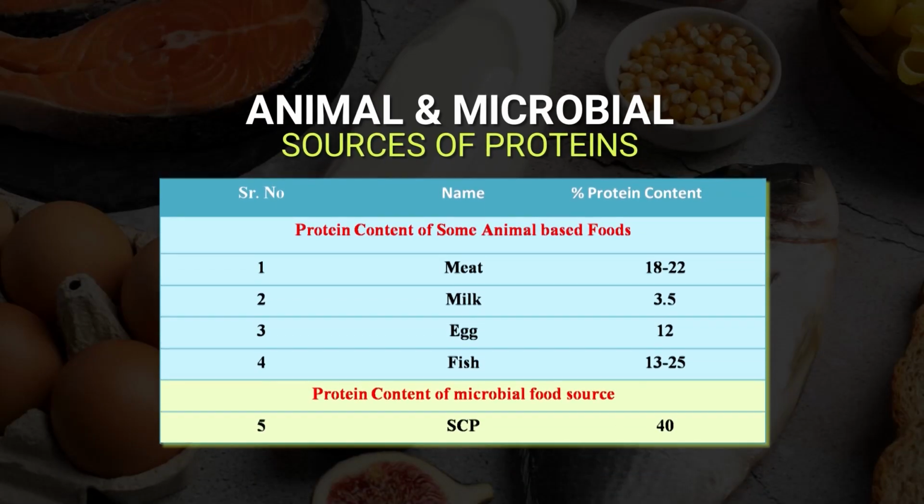In a similar way, there are animal and microbial sources of protein. We get more protein from meat, milk, eggs and fish. As compared to milk, we get more protein in meat, eggs and fish, almost more than 10% protein. In the case of meat, we get 18 to 22% protein, which is good quality protein. Then we get protein from microbial sources, that is single cell protein, which gives more than 40% protein.